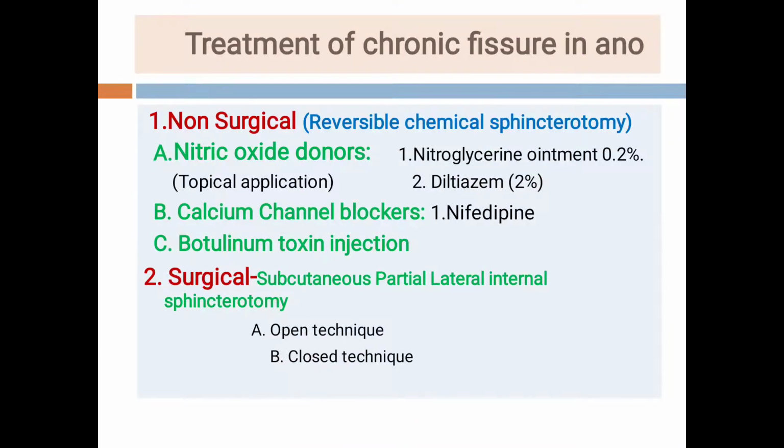Now students, treatment of chronic fissure in ano. The treatment of the chronic fissure in ano is again divided into non-surgical and surgical. In non-surgical treatment, we are using pharmacological agents, and these agents cause the chemical sphincterotomy, which is called the reversible chemical sphincterotomy. And these agents are the nitric oxide donors, calcium channel blockers, and the botulinum toxin injection.